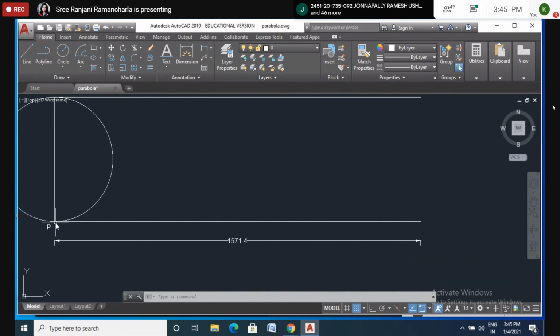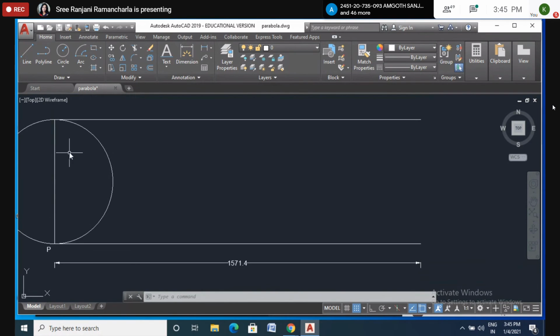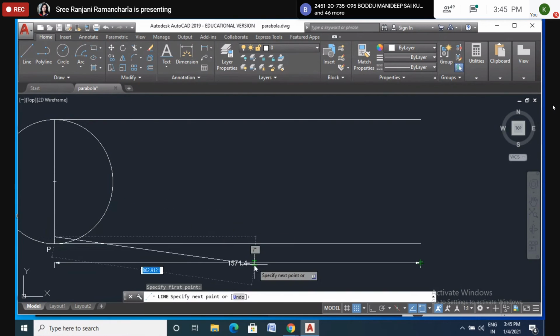Draw the length 15.7 with a scale, and that should be perpendicular to the vertical diameter, that is 90 degrees. You have to maintain 90 degrees. Okay.